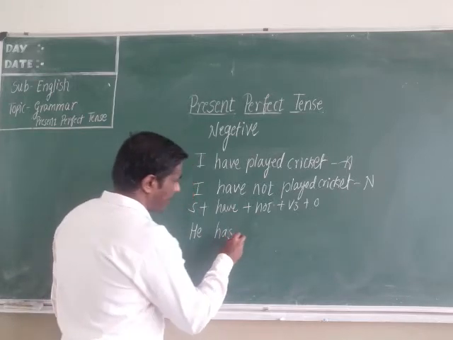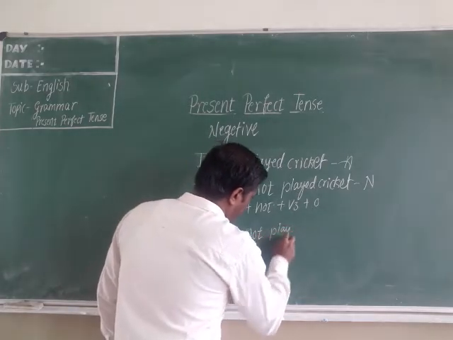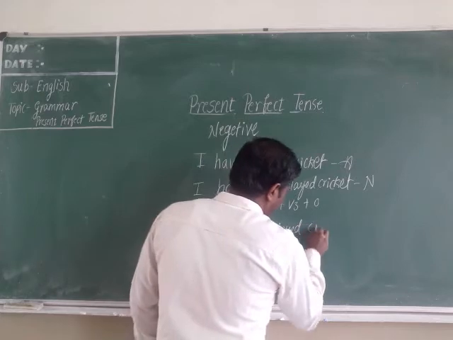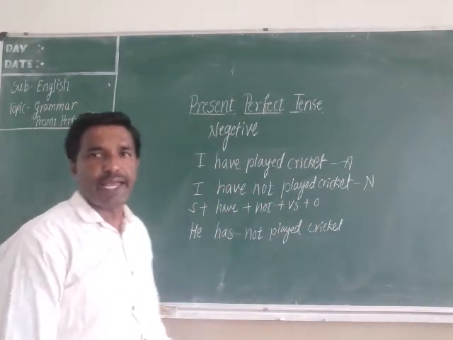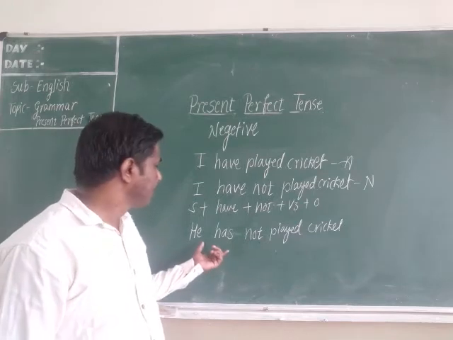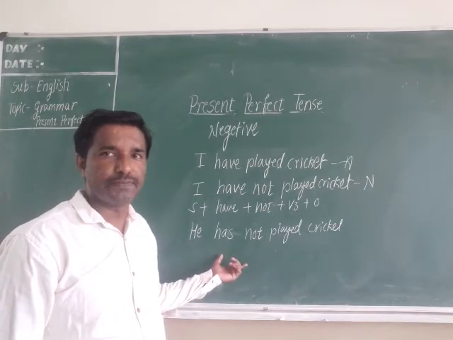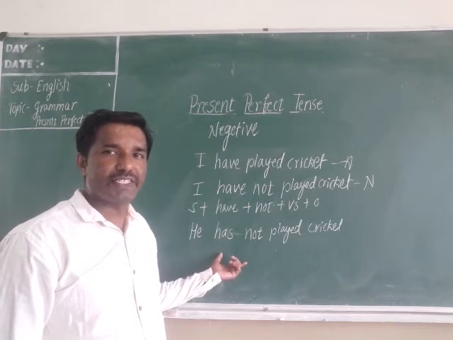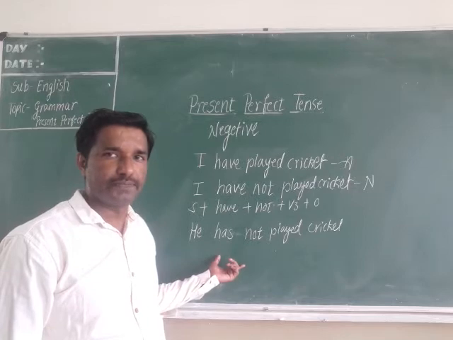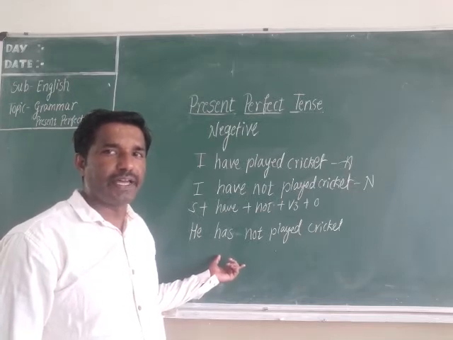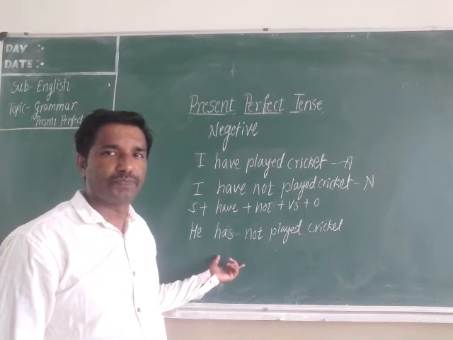He has not played cricket. Only for he, she, it you have to use has. He has not written a story. She has not completed her homework. It has not drunk milk.